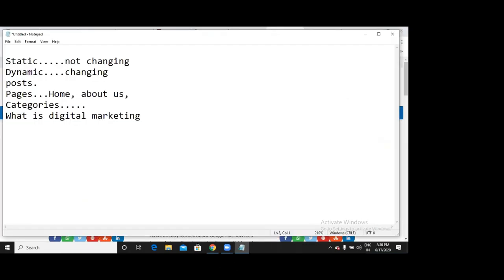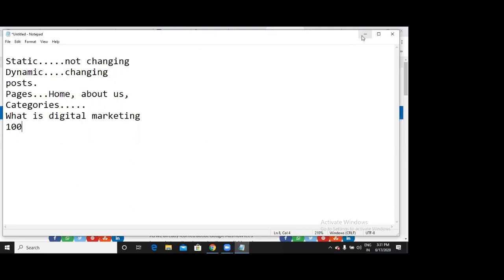Now NDTV will be having a lot of news a day. If they want to show all their news, they would like to show it on the front page. If they don't have that option, would they show it in the menu section? Is it possible to show all your blogs in the menu section? Let us say I have 100 blogs. Is it possible for me to show all 100 blogs on the menu section? No, it is impossible. That is the reason I will create subfolders called pages and categories, and I will show all my blogs under pages and categories. That is the reason we create pages and categories, to show all your stuff under them.